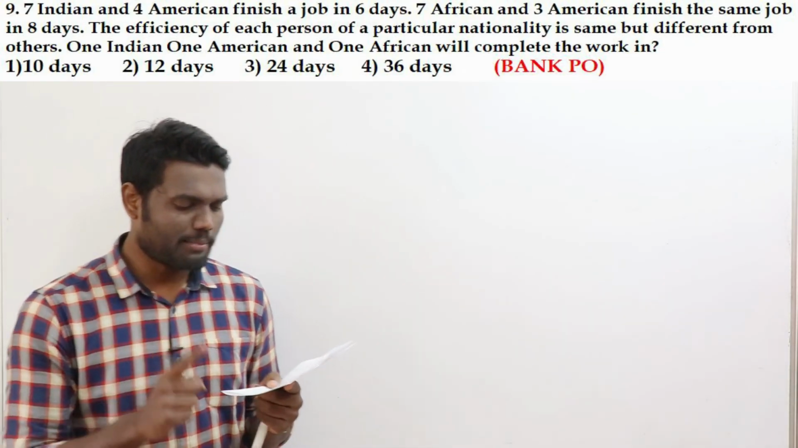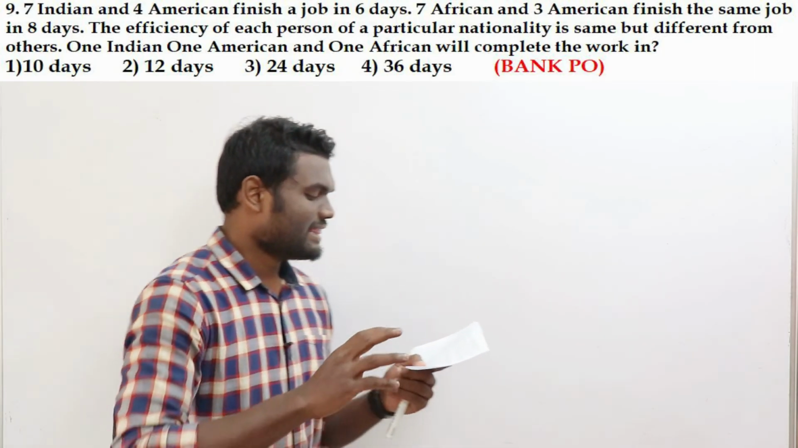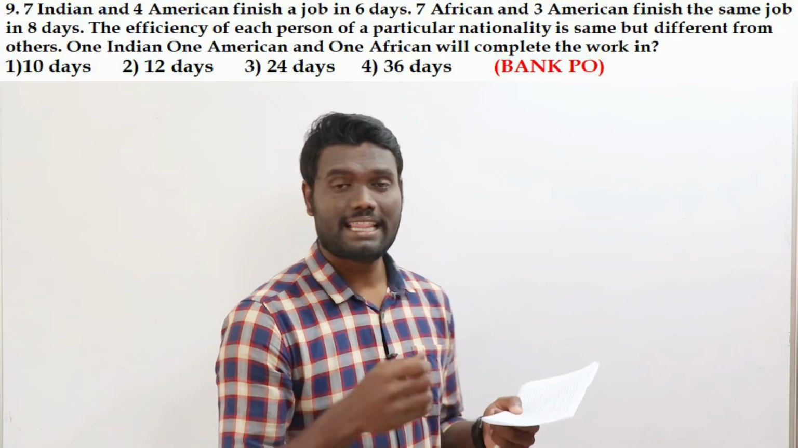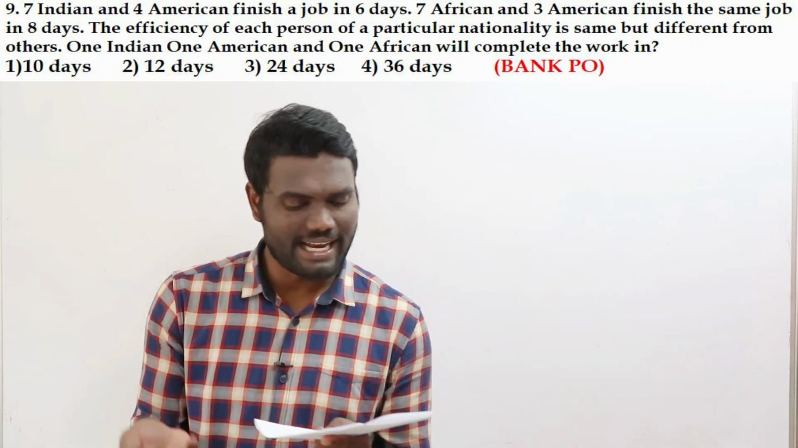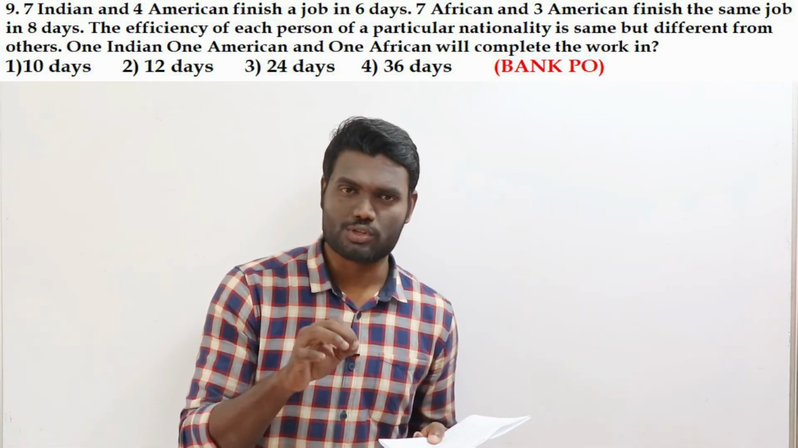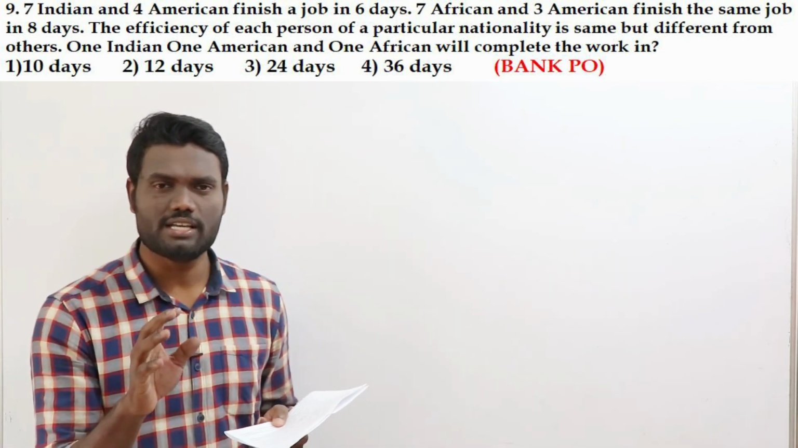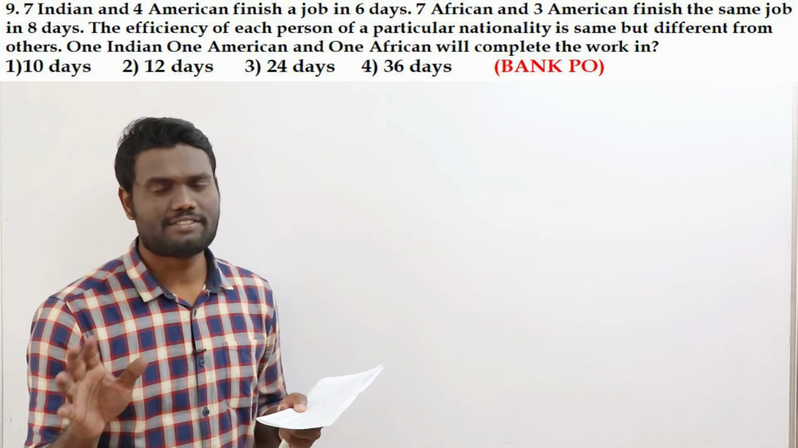1 Indian, 1 American and 1 African will complete the work in how many days? So it is saying that 7 Indians and 4 Americans will take 6 days, and 7 Africans and 3 Americans will take 8 days. The efficiency of each person from a particular nation is the same. So all Indians will have the same efficiency, all Americans will have the same efficiency, and all Africans also will have the same efficiency.